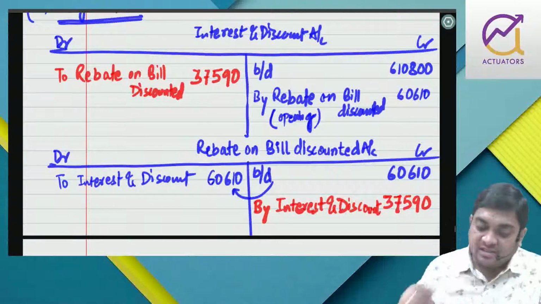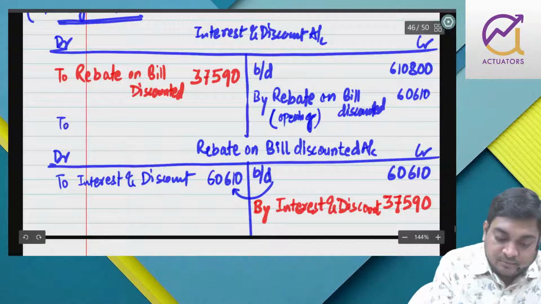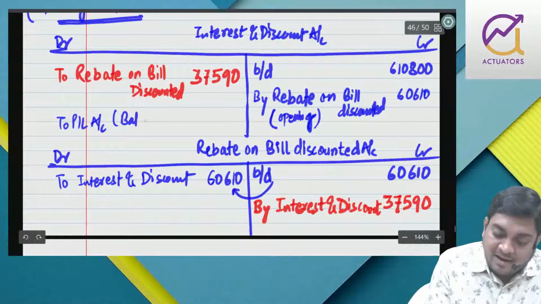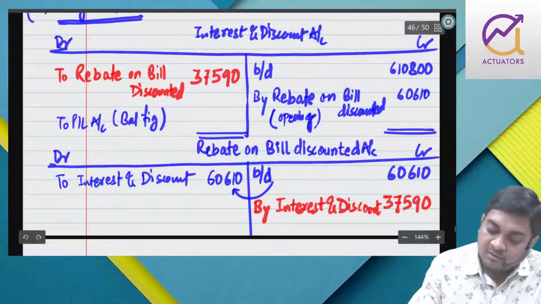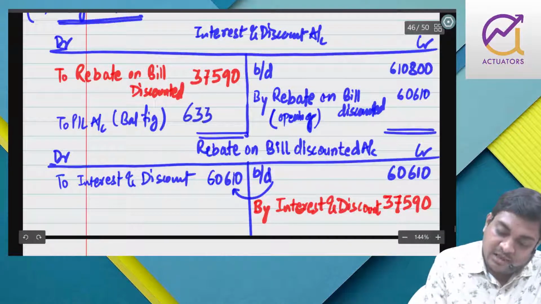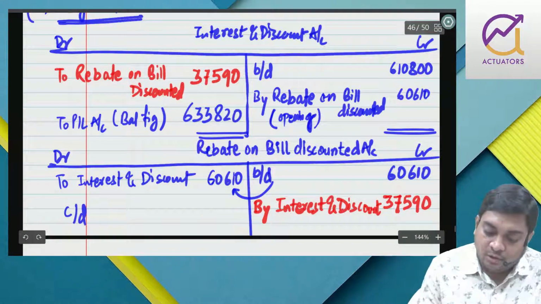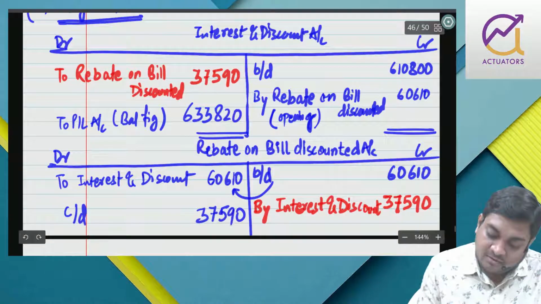So I have removed this. So what is happening? To PL, I can write balancing figure or I have calculated also. 633,820, and this will be the closing balance 37590.